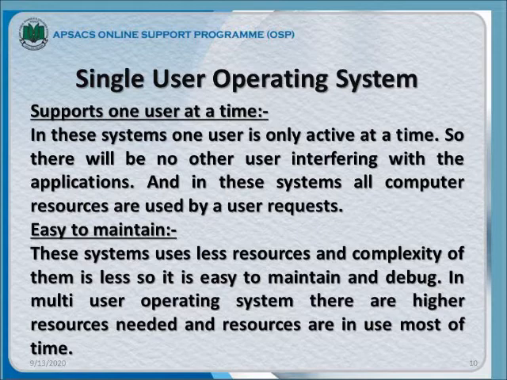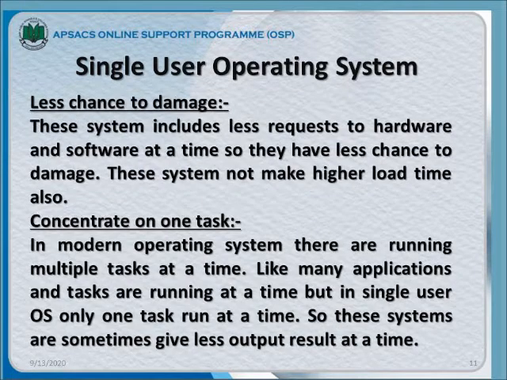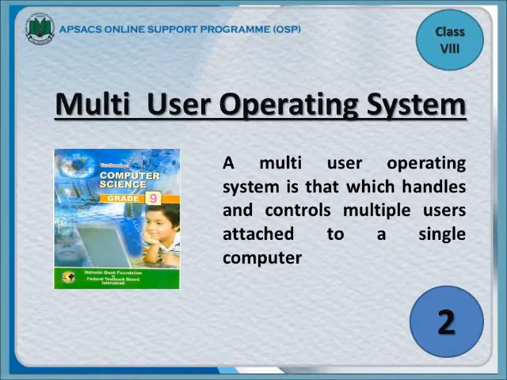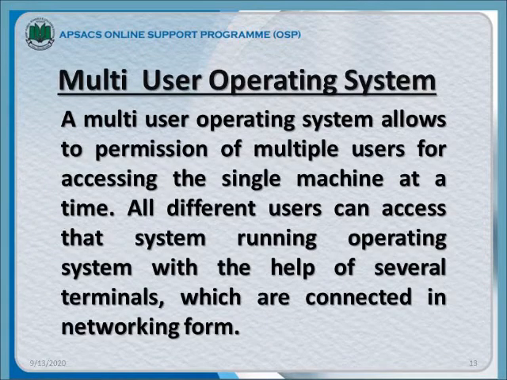Moreover, another example of single user operating system is the Windows operating system, and again we have already studied in graphical user interface where we learned that Windows is the most popular example of graphical user interface, and we also learned different features of the Windows operating system that are more user friendly compared to other operating systems.